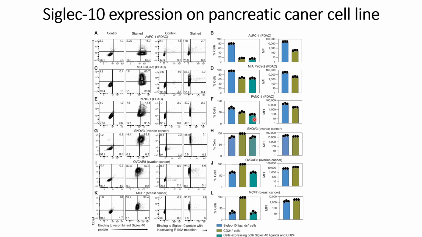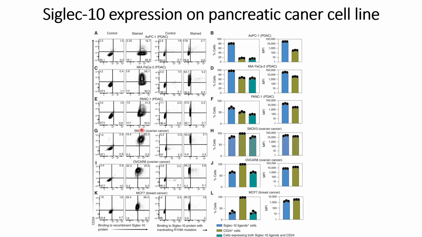For the cells that express both CD24 and Siglec-10, the signal is lower compared to the case where only Siglec-10 or only CD24 is expressed, as some of the cells will express only one ligand because of the difference in the expressions of Siglec-10 and CD24. The overall expressions are shown here, and again the expressions for Siglec-10 are higher compared to CD24.